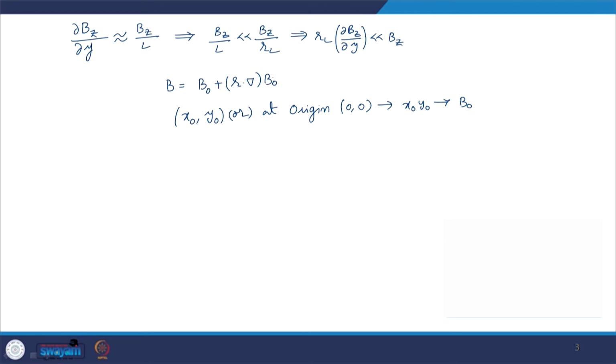Now, what are we trying to do? B0 is the magnetic field strength at the origin, or at the center of the orbit of gyration, right. So, we have to find out what will be the magnetic field. Now, the magnetic field is not uniform, so it has to be calculated at any distance r away from the center. Do you know the magnetic field strength at the center? Yes, we know it to be equal to B0. Now, if you know B0, then at any distance r, knowing how much B changes over distance r, we can find out the magnetic field at any point. So, this point is at r.